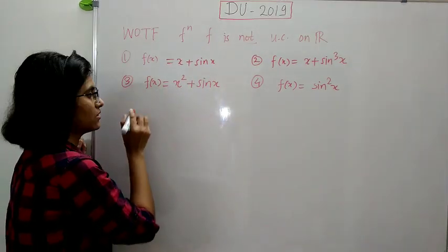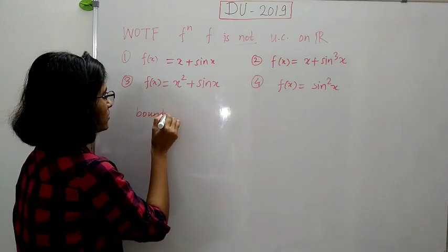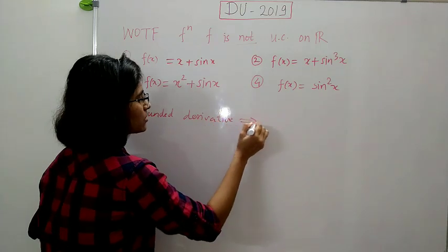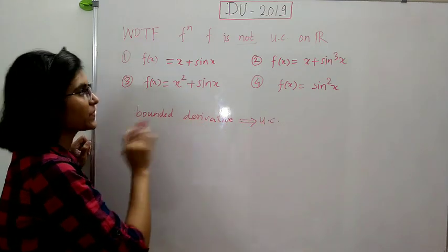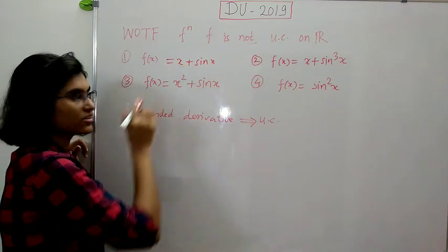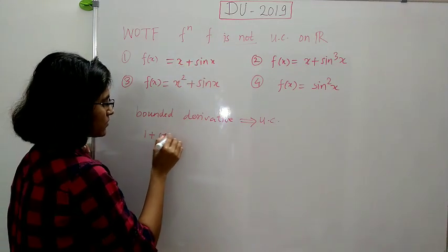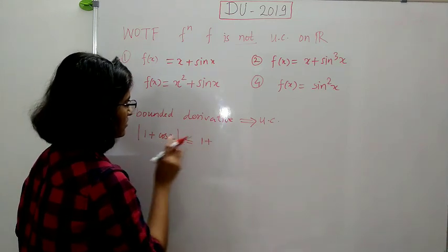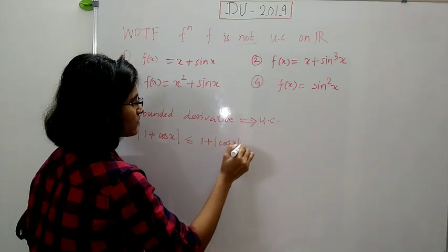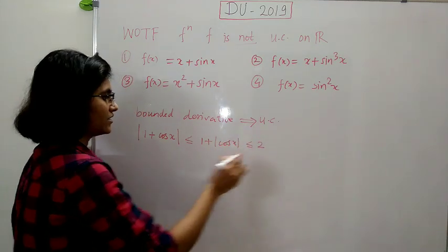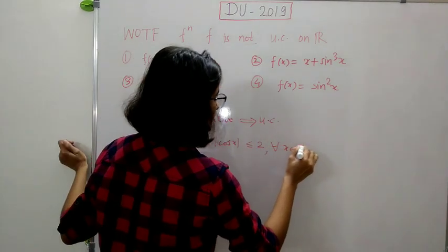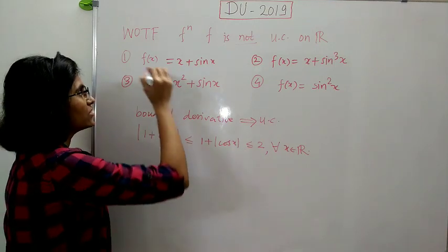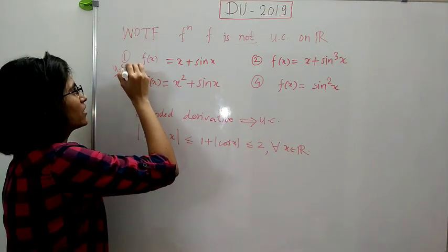If we have bounded derivative, then the function is uniformly continuous. So just remember this. Now what is the derivative of this? This is just 1 plus cos x. So take its modulus. This is less equal 1 plus modulus of cos x, which is less equal to 2, and this holds for all x belongs to R, right? And hence the derivative is bounded, and therefore this is uniformly continuous function, right?